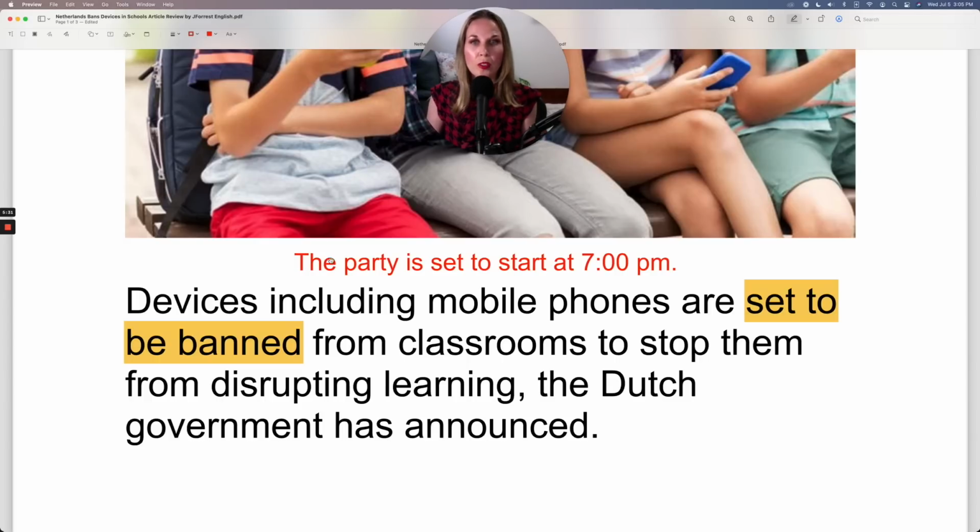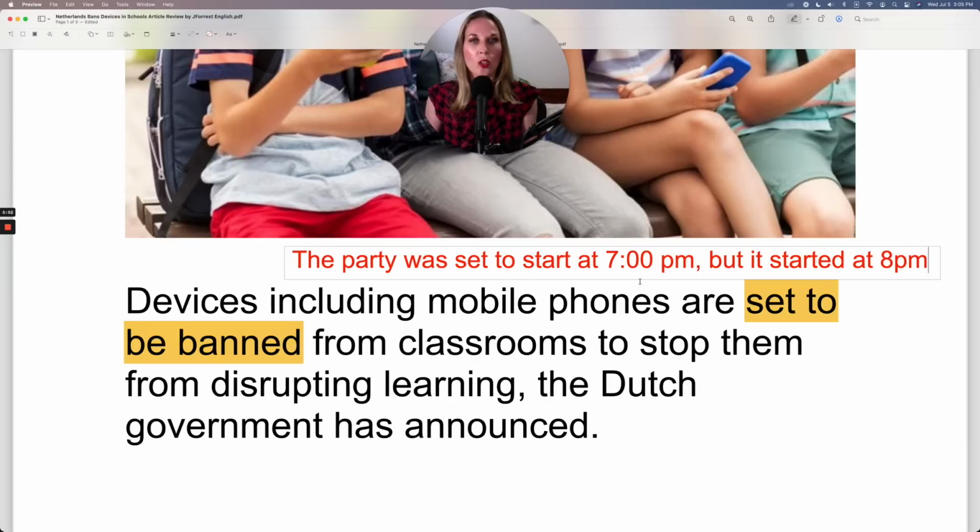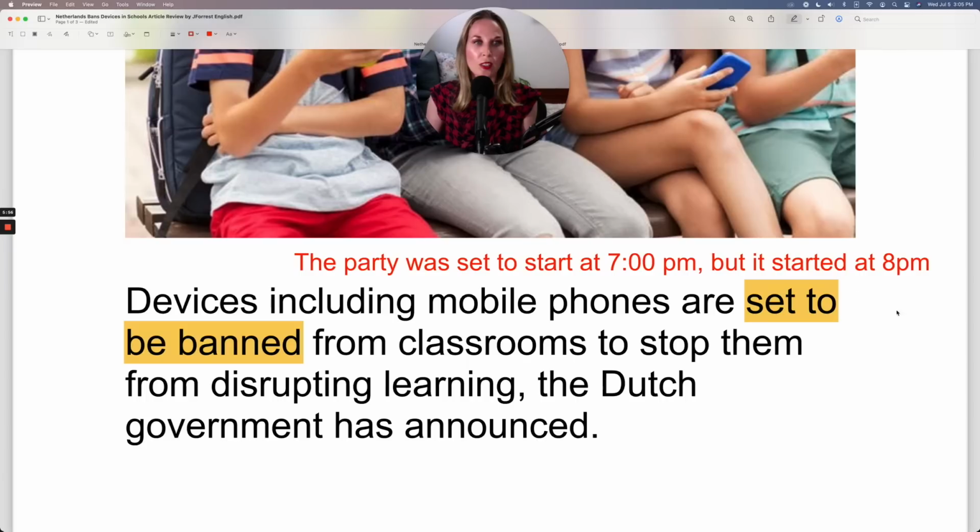For example, the party is set to start. Now, maybe this is in the past, so you would change this. The party was set to start at 7 p.m., but it started at 8. So this was the set time, and then this is the actual time.